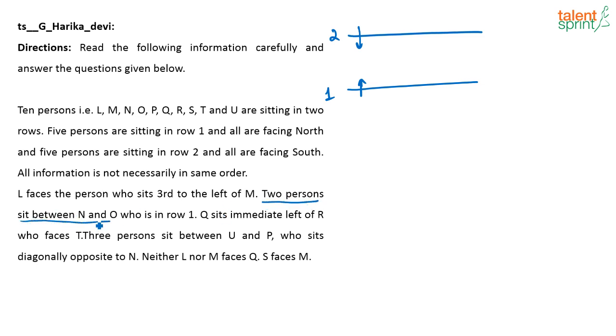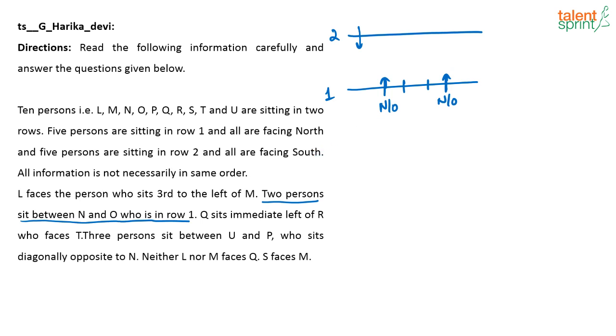2 persons sit between N and O, which is in row 1. So this is row 1. There are 2 people between N and O in row 1, and in each row 5 people are there, right?